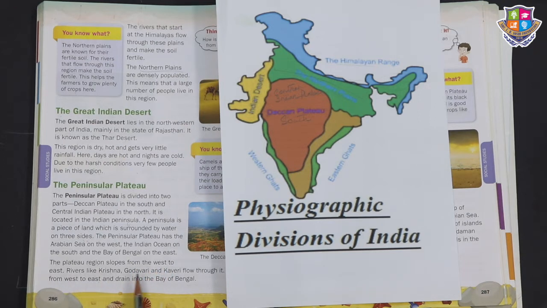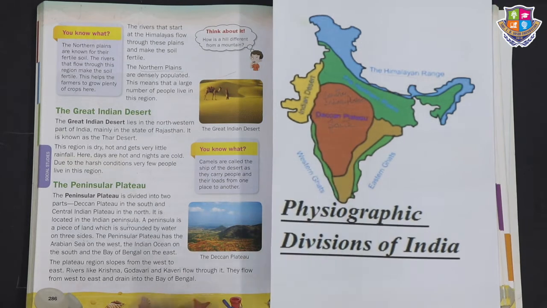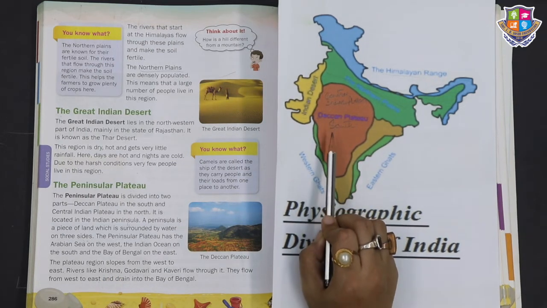Rivers like Krishna, Godavari, and Kaveri flow through it. They flow from west to east and drain into the Bay of Bengal. So in the Peninsular Plateau we can see many rivers like Krishna, Godavari, Kaveri.